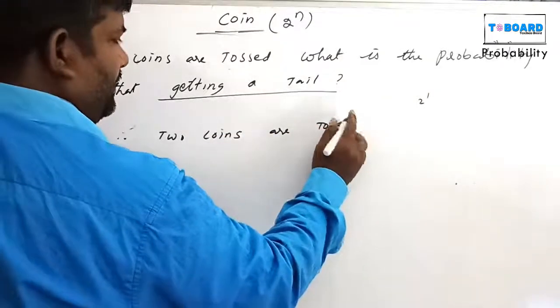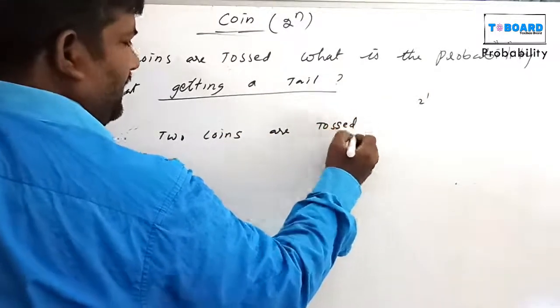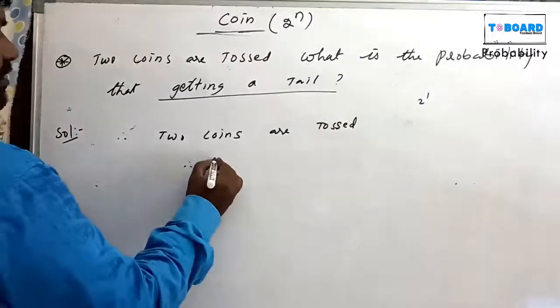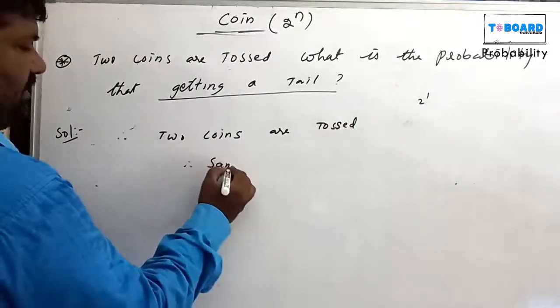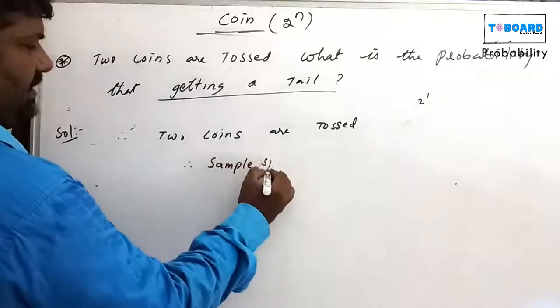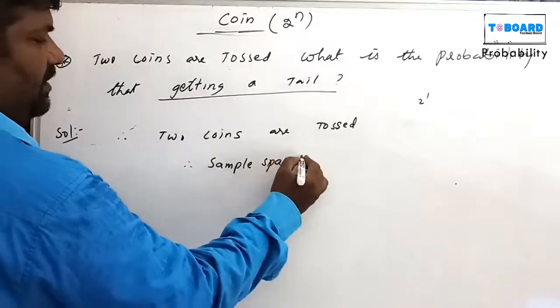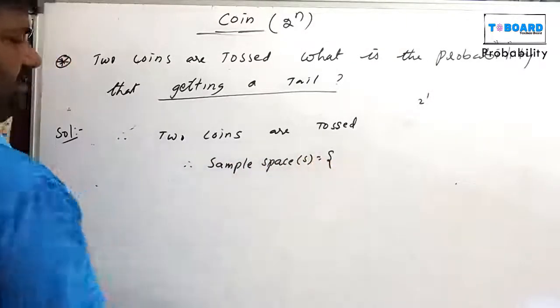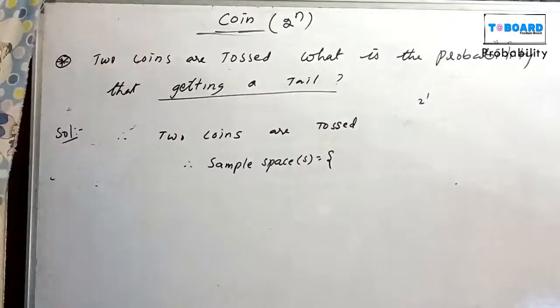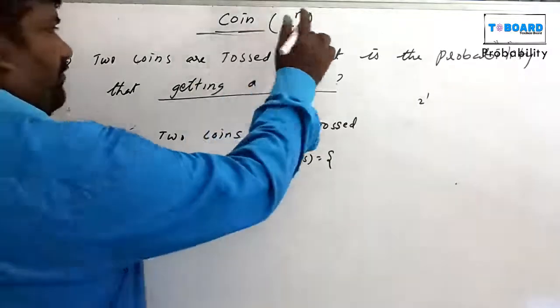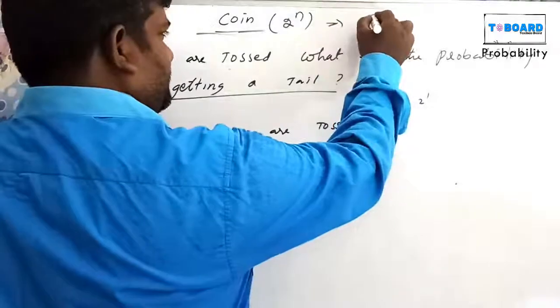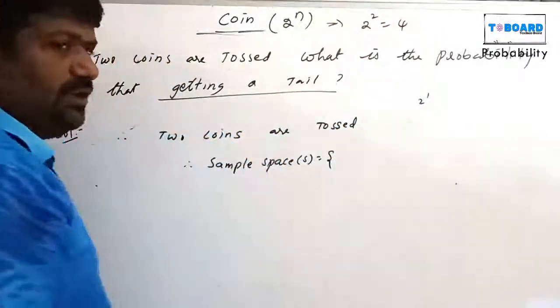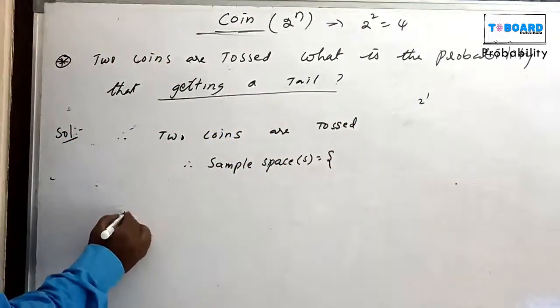One more method. This is an easy method. The total outcome results mean the sample space. Now, 2 to the power of n: here two coins are tossed, so that is 2 squared, which means 4.